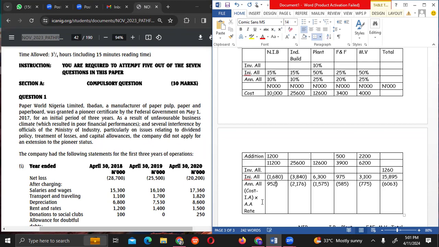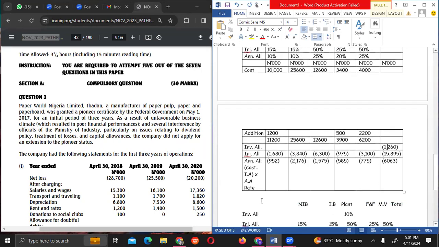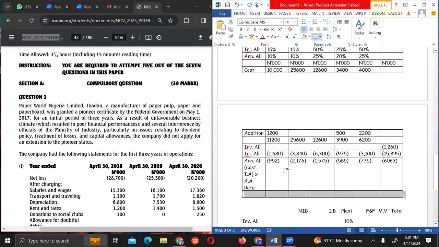Hello, sir. Yes, please. I have a question on the initial allowance. I was thinking we are to calculate it on the addition alone. But the asset in the pioneer period has not enjoyed initial allowance before. Don't forget where we started from. Okay. Thank you so much.